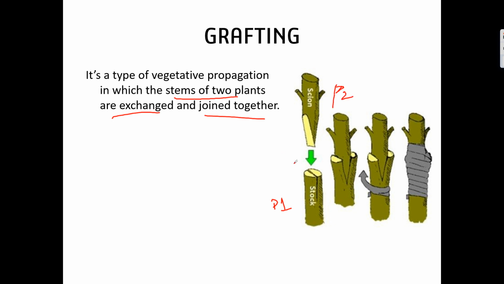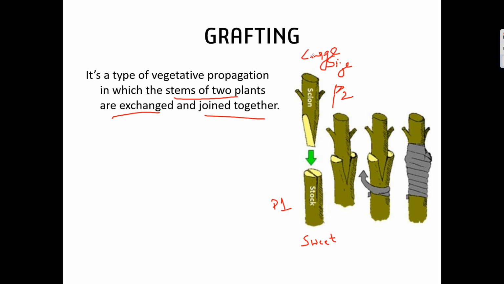Let us assume both are the stems of a mango plant. This mango plant is sweet in nature. These mangoes are sweet in nature. These mangoes are large in size.